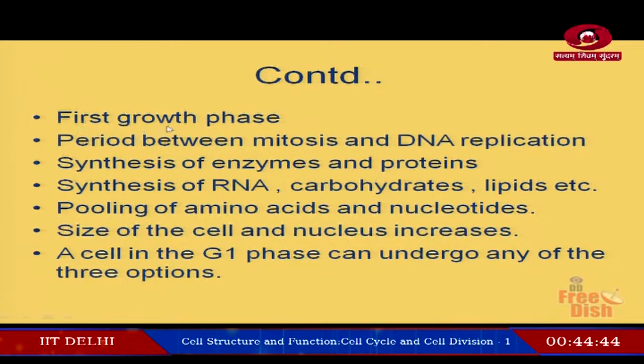So, it is known as the first growth phase, and again it is the period between mitosis and DNA replication. During this S phase there occurs DNA replication, and M phase, the stage between M phase and DNA replication phase, S phase.